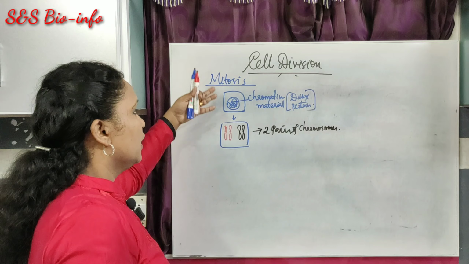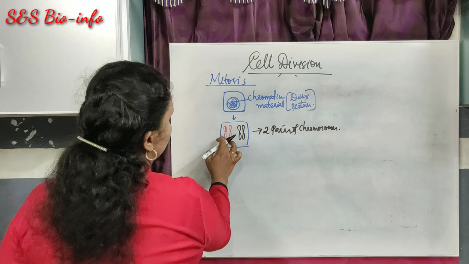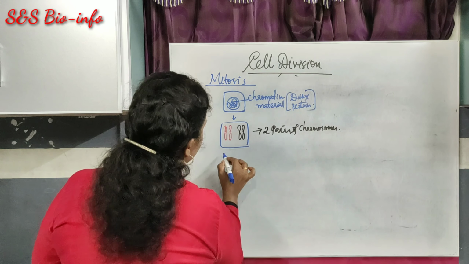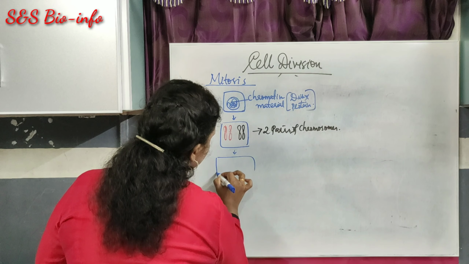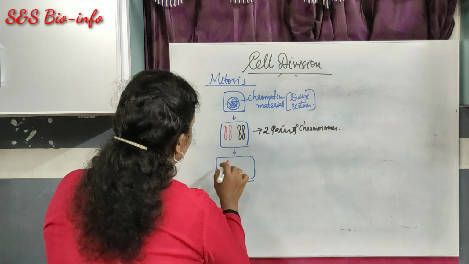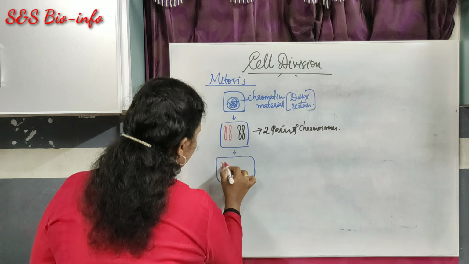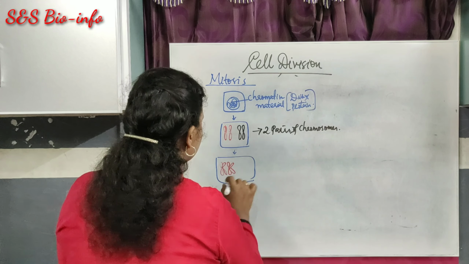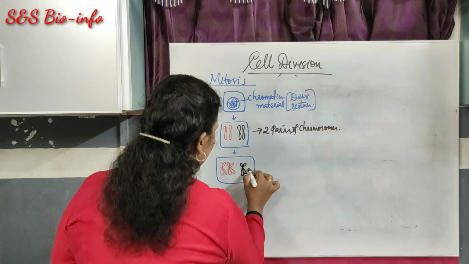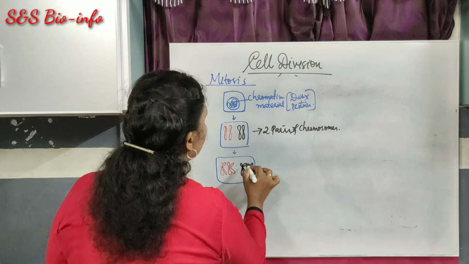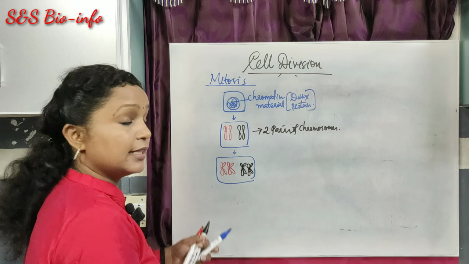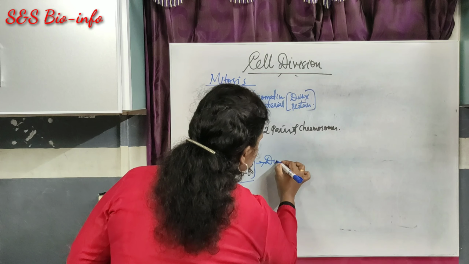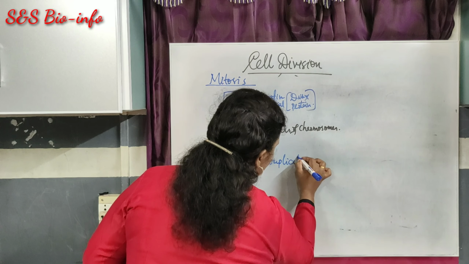Okay, then during the cell division, the chromosome duplicates to form an X-shaped structure like this. So one pair, the duplicated structure of chromosome. The next pair also will be duplicated. Okay, this happens at the time of mitosis. So here I can label duplication, duplicated chromosome.